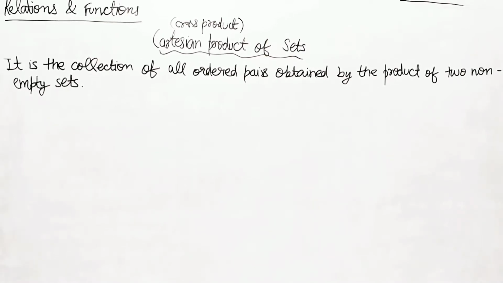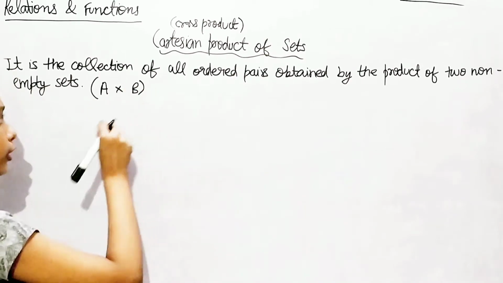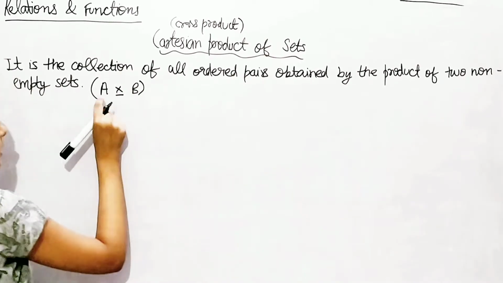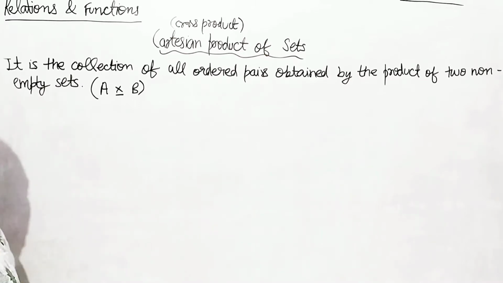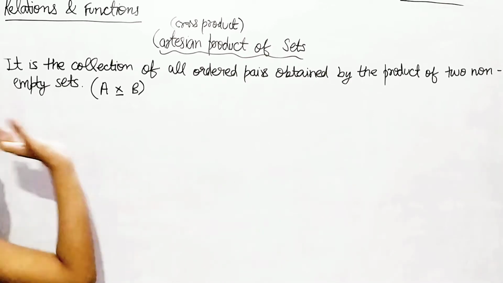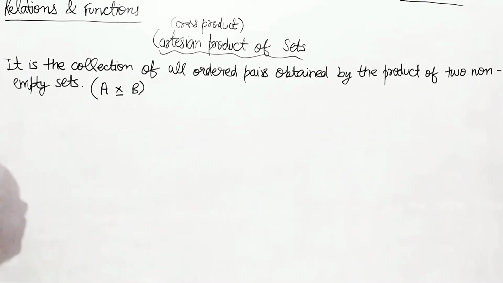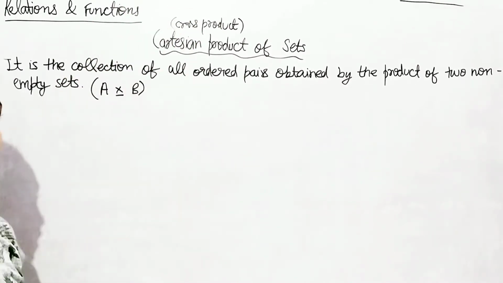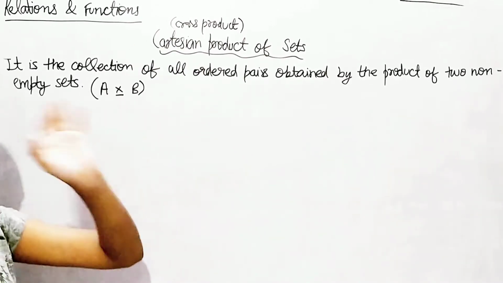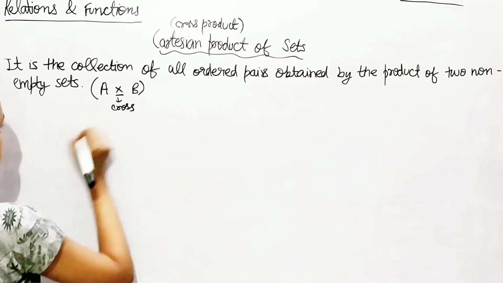Okay? Let's say that we have two sets, set A and set B. How are we going to say it? It's A into B, but actually we're going to call it cross. So we say set A cross set B. We used to say vector A cross vector B in physics, whenever we talk about the cross product of vectors, but here we're talking about sets. So this is going to be set A cross set B.